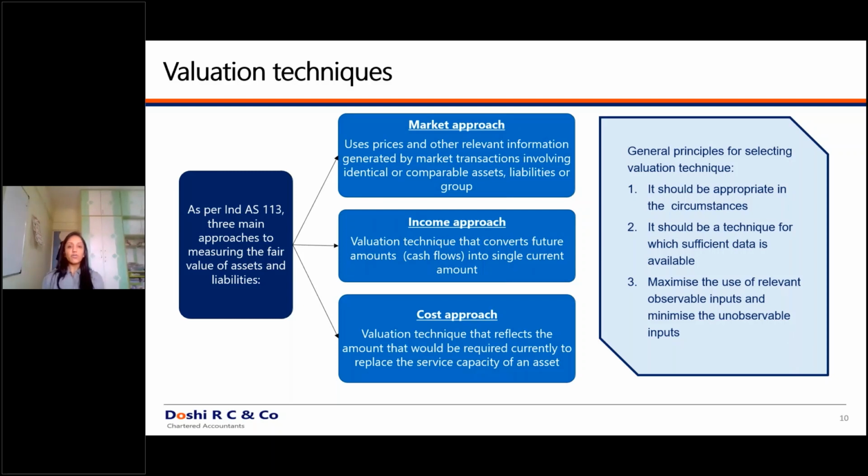Then additionally, when you decide the discounting factor of the company, you will also factor in how much risk is attached to that particular company. If the company is riskier, you will use an increased discount rate. If the company is less risky, you will use a lesser discount rate. Why so? You have to factor your risk into your discount rate, and at that discount rate, you will discount the future cash flows. So this is about the market and the income approach.